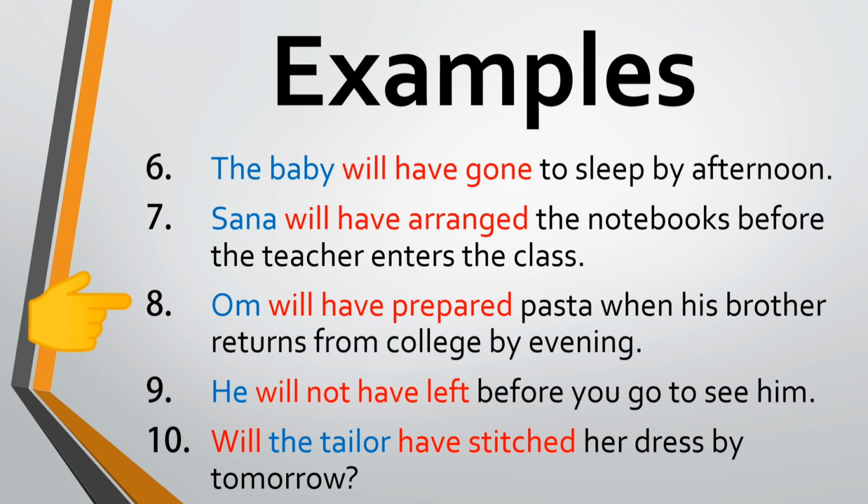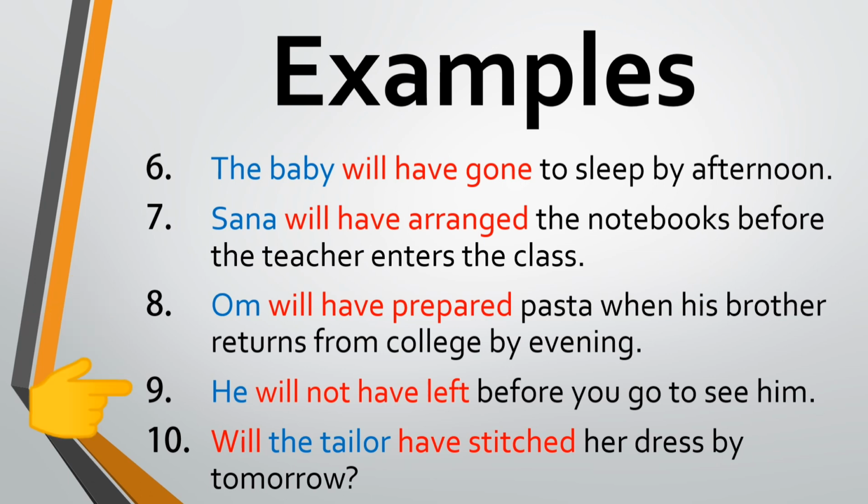Om will have prepared pasta when his brother returns from college by evening. Om is again a third person singular subject, so will have is used with the past participle of the verb prepare. When his brother returns from college by evening is a future time reference.